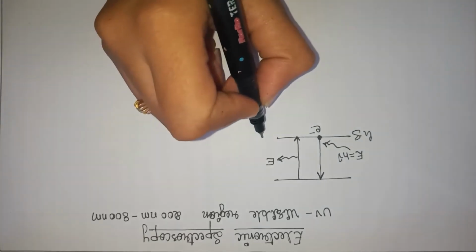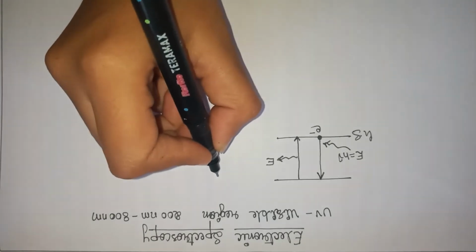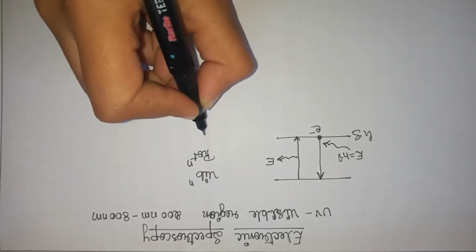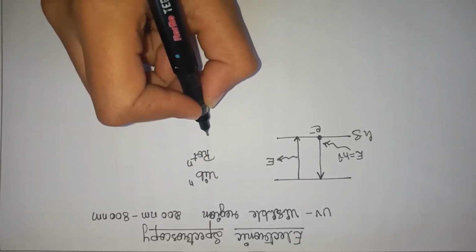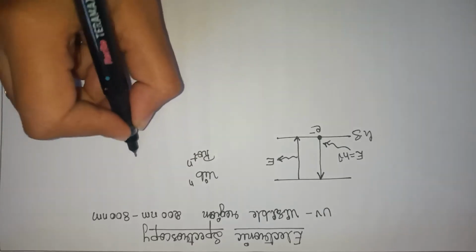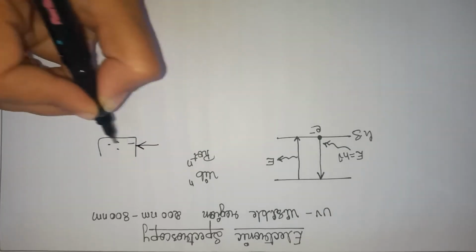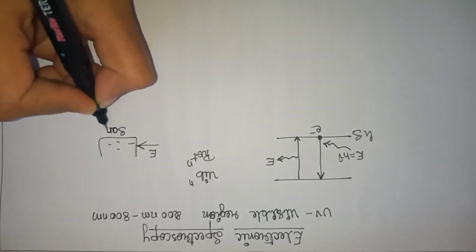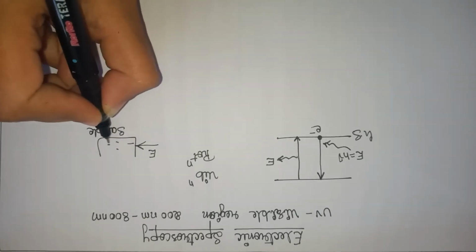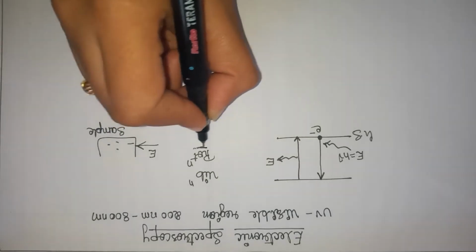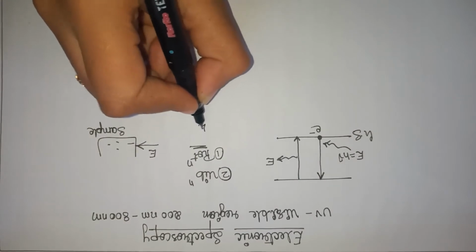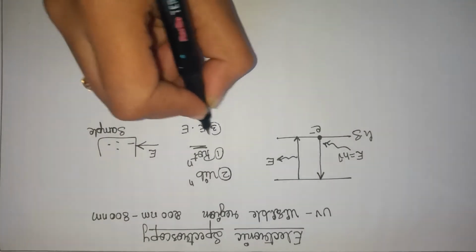In electronic spectroscopy, vibrational changes and rotational changes also take place. We know that when we pass radiation with energy E equal to h nu through a sample, first the molecules in the sample undergo rotational changes and then vibrational changes, and then electronic excitation takes place.